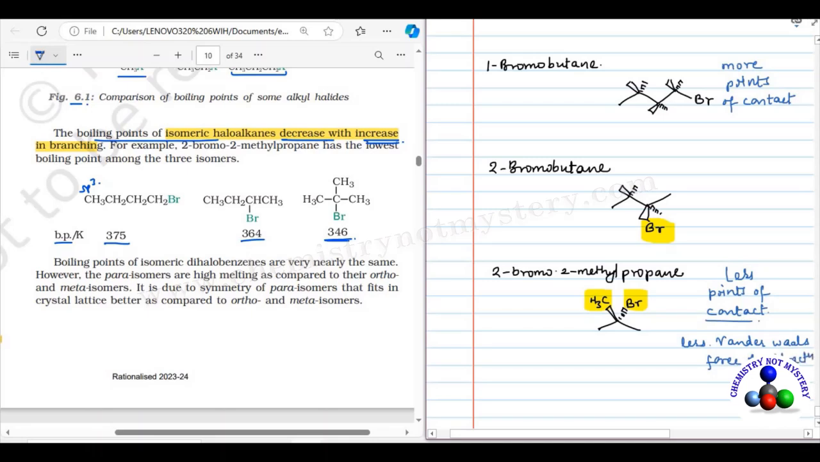And if there is less van der Waals force of attraction, its boiling point will be less. And if there is more area of contact, there will be more van der Waals force of attraction. As there is more van der Waals force of attraction, its boiling point will be high. So that's why the boiling point of normal bromobutane is higher than that of 2-bromobutane, and it is higher than 2-methyl 2-bromopropane.